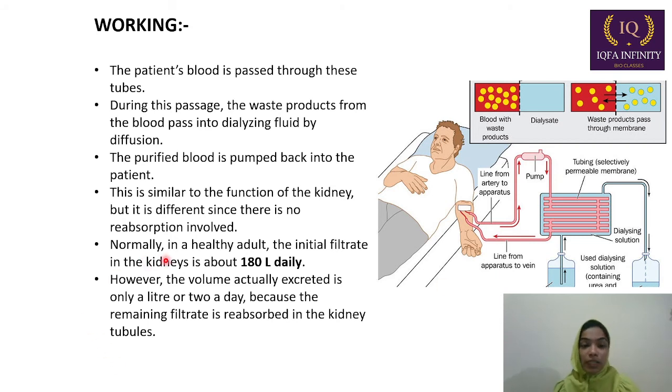Normally in a healthy adult, the initial filtrate in the kidney is about 180 liters daily. However, the volume actually excreted is only a liter or 2 a day, because the remaining filtrate is reabsorbed in the kidney tubules.